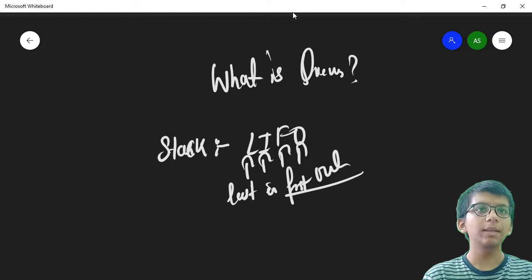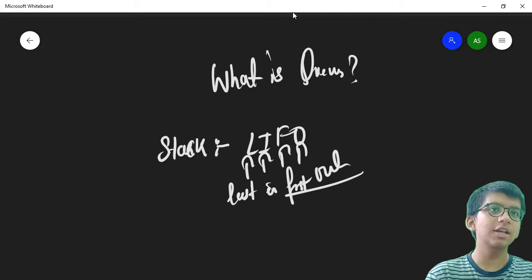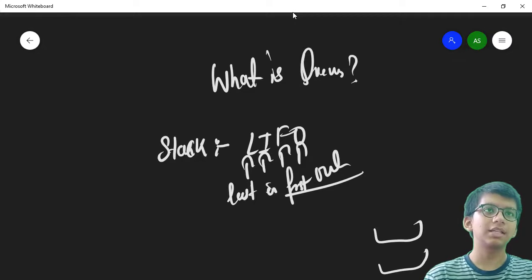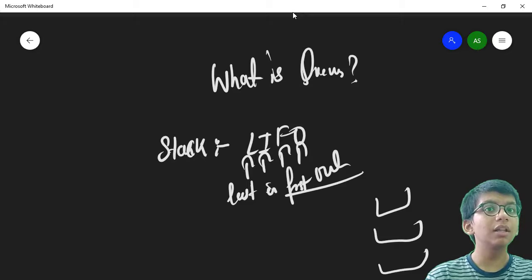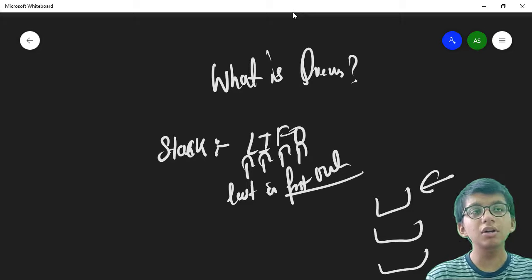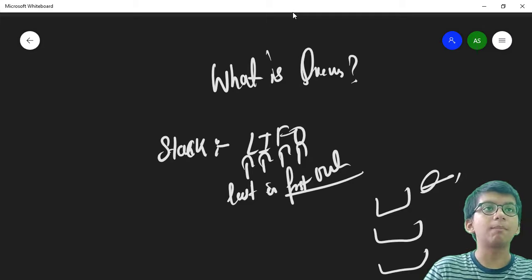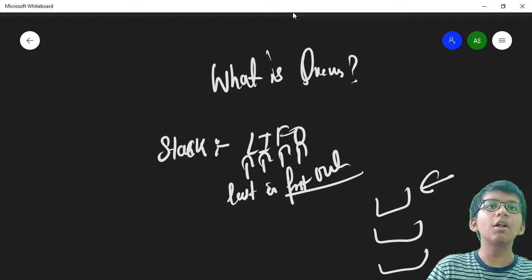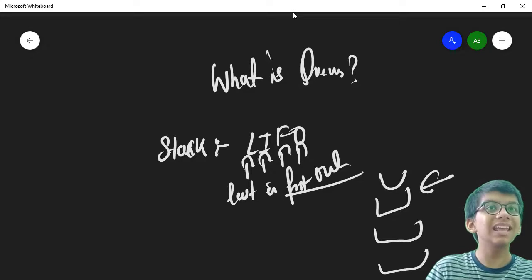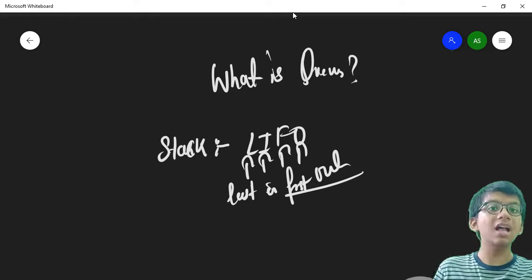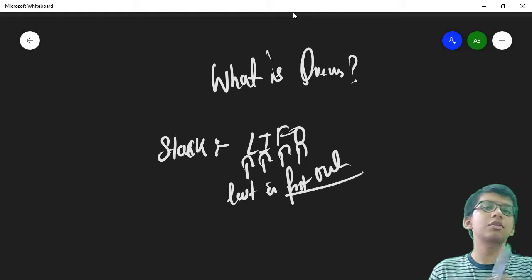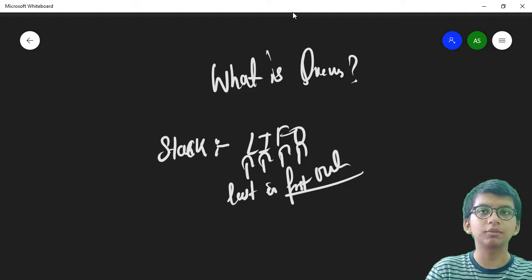Let's say you've inserted a first plate, then a second, a third, and a fourth plate. You can only remove a plate from the top, and only insert a plate on the top. So it follows the rule of last in, first out.